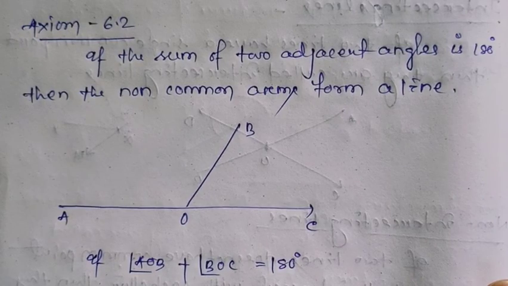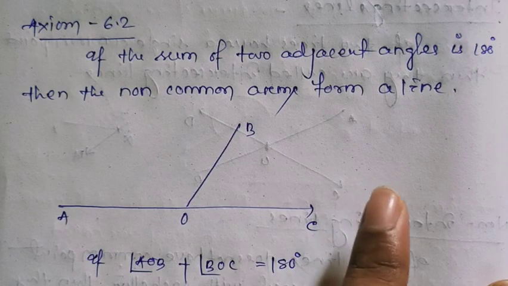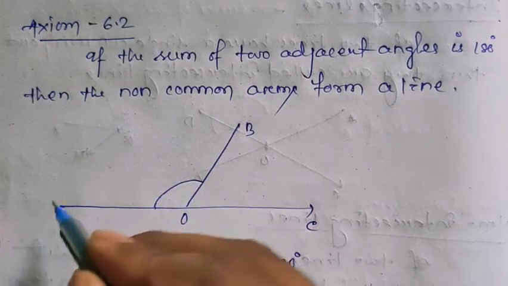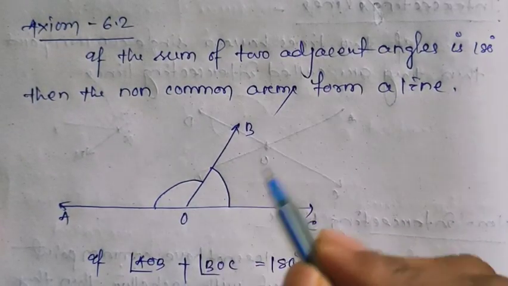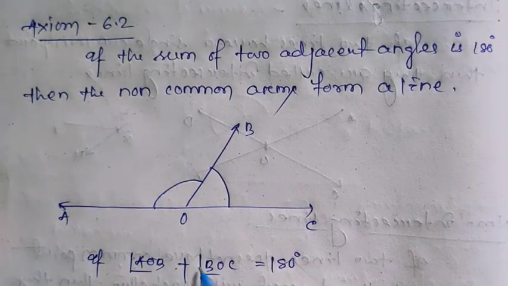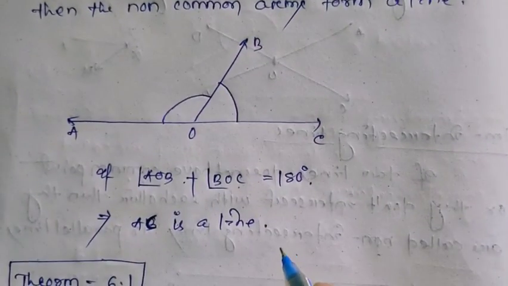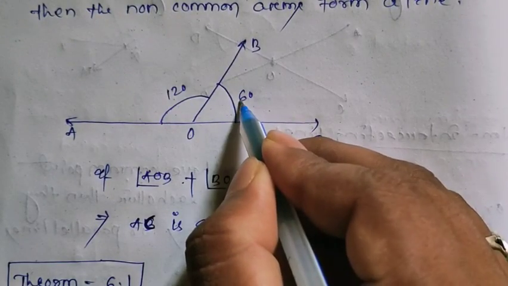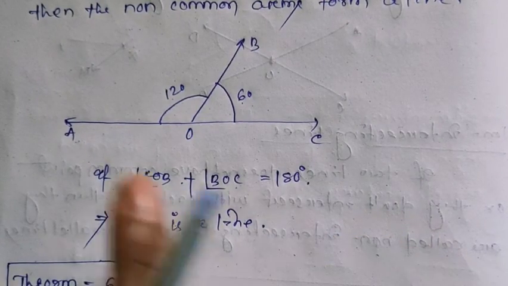So axiom 6.2 says that if the sum of two adjacent angles is 180 degrees, then the non-common arms form a line. That means if AOB is an angle and BOC is another angle and they are adjacent angles, and the measure of AOB plus BOC is equal to 180 degrees, then I can say AC is a line. That means if this is 120 degrees and this is 60 degrees, the sum of these two is equal to 180 degrees. Then I can say that AC is a line because they are non-common arms.